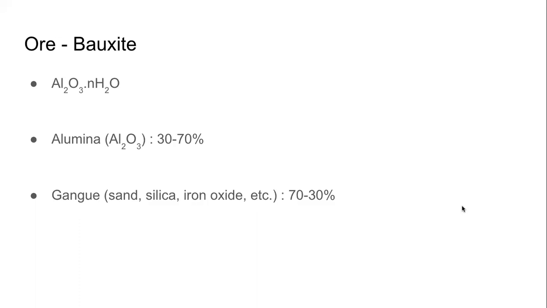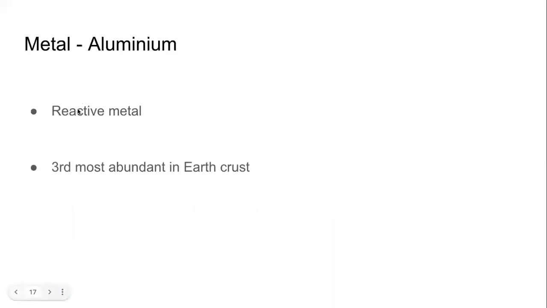So when we say we need to get aluminium from bauxite, what we are saying is we need to extract aluminium from this compound Al2O3. Remember again that aluminium is a reactive metal.